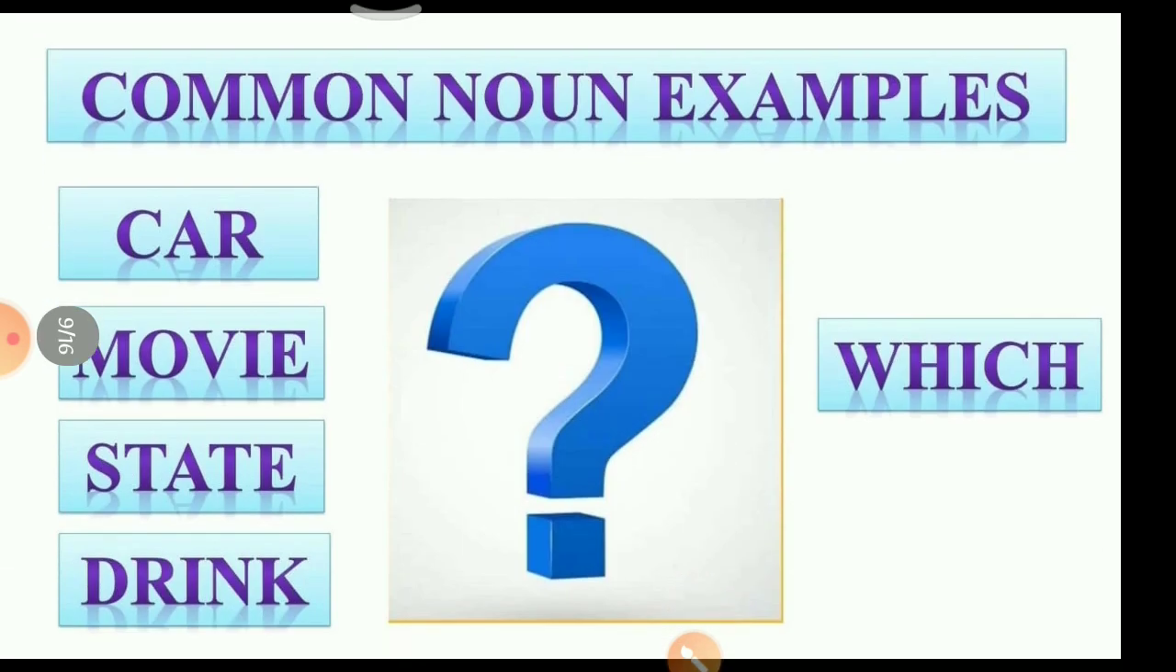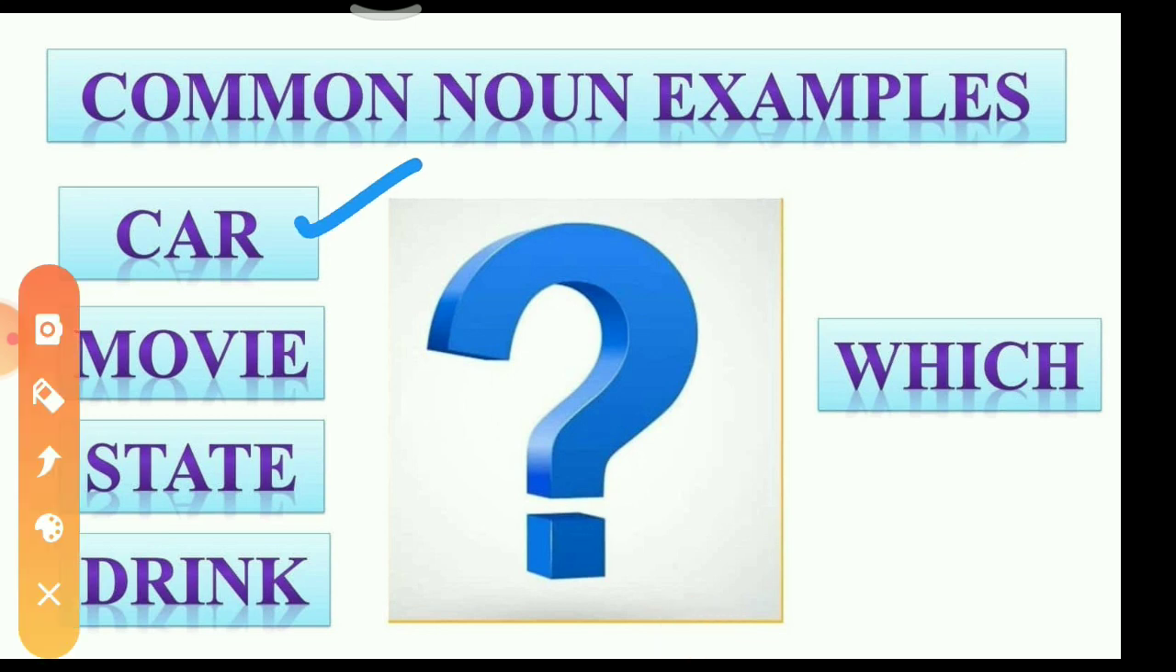So here, common examples we already got: car, movie, state, drink. But when we say common noun, a question arises. If the example is car, can you guess which car we are talking about? As we know, we have many cars in showrooms, different varieties and companies of car, but when the word car comes, we may not come to know which car we are talking about. That's why these examples are called common nouns, which may not give exact answers.